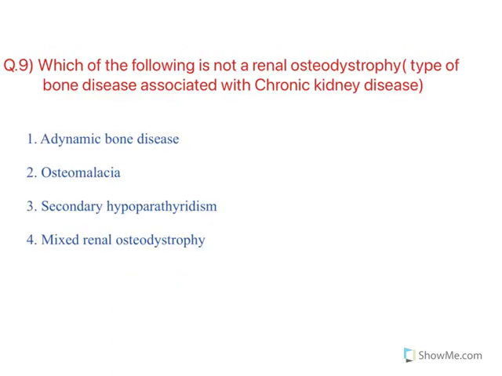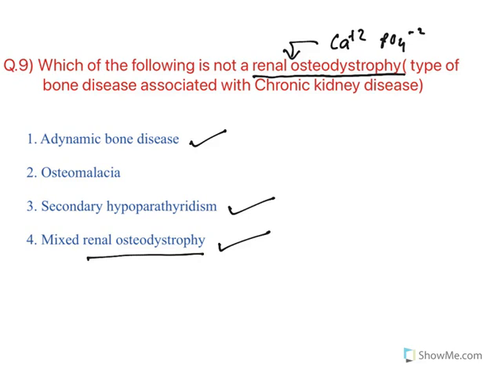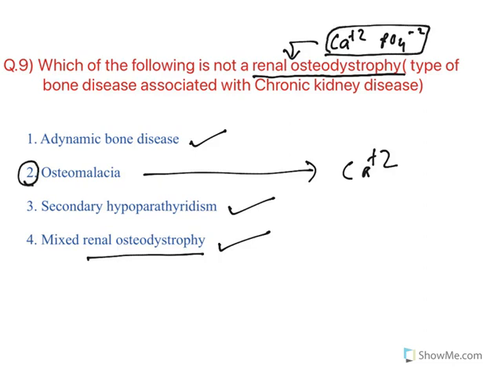Next one, which of the following is not a renal osteodystrophy? It's a kind of disease in which calcium and phosphate levels in the blood are not regulated. So this is what happens in this particular disease. Adynamic bone disease is related to that one. Secondary hyperparathyroidism is related to renal osteodystrophy. Mixed renal osteodystrophy, as the name itself says. Now what is osteomalacia? It is because of calcium deficiency. But renal osteodystrophy occurs due to both the ions. So the answer is osteomalacia.